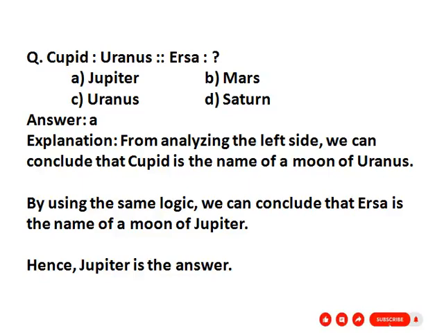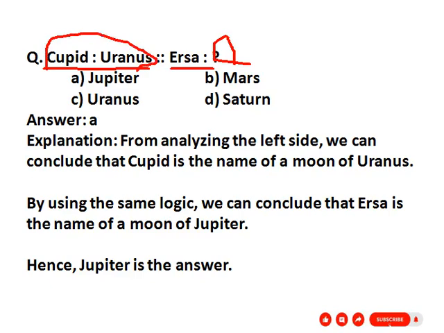We are here with some questions of the reasoning section. So here, the first question is Cupid : Uranus :: Ilsa : ? So our first group is Cupid Uranus. What is the relation between this group?